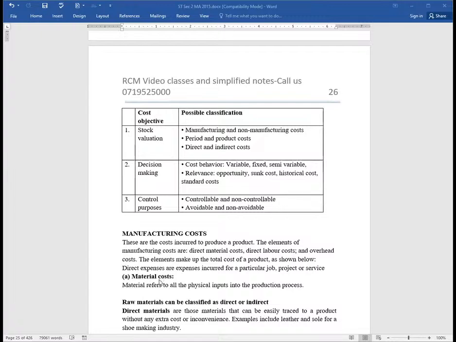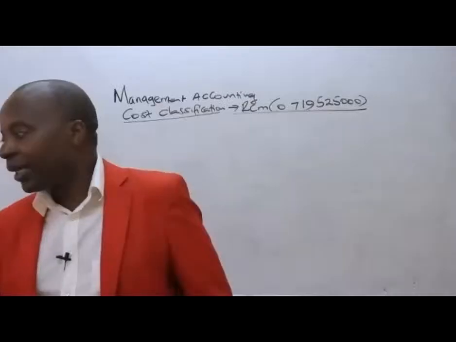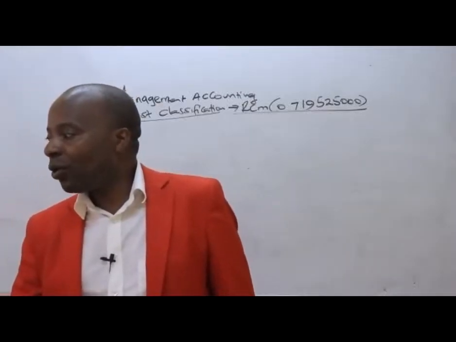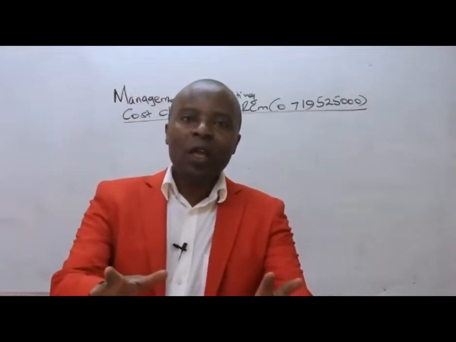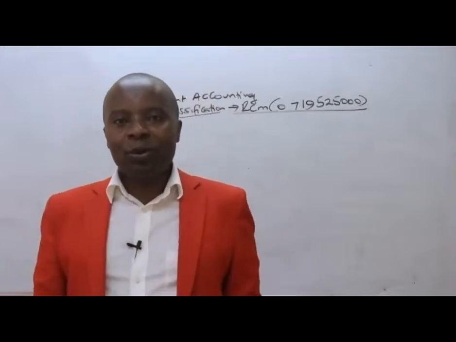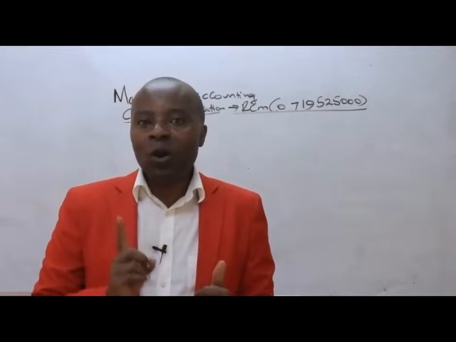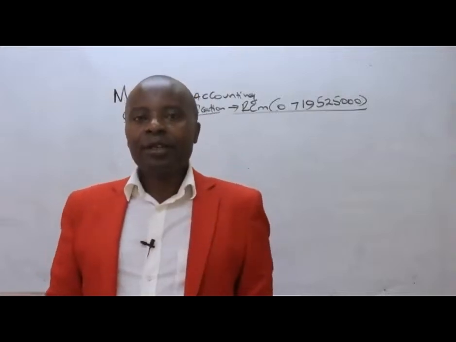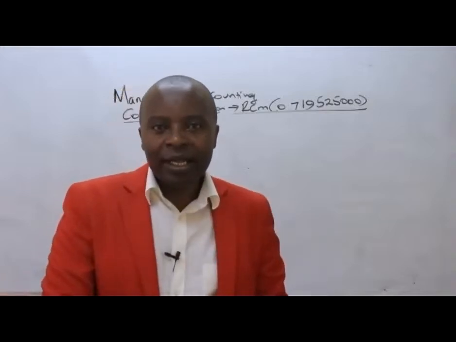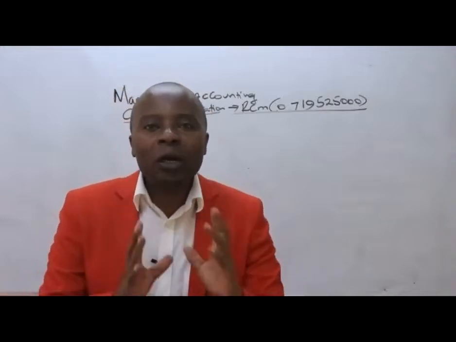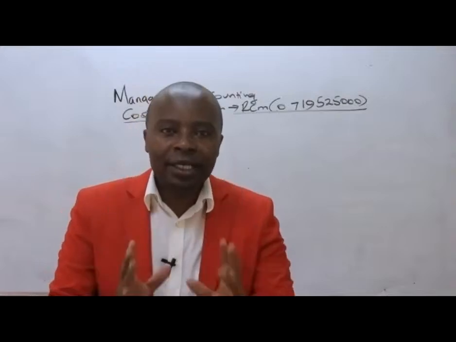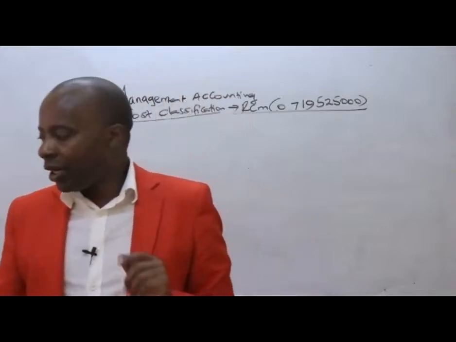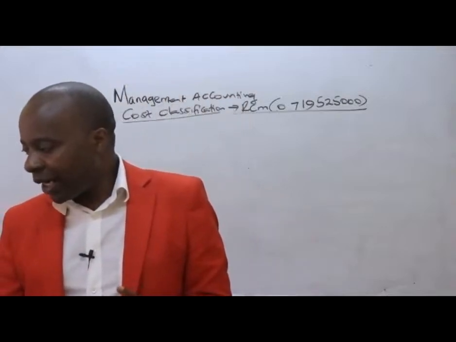Material cost refers to all the physical inputs into a production process. Ladies and gentlemen, if for instance today I was a carpenter producing tables, some of the raw materials that I will need would be, for instance, timber. So when I bring in the timber, that automatically will be accounted under raw materials. It's important for you to understand that.